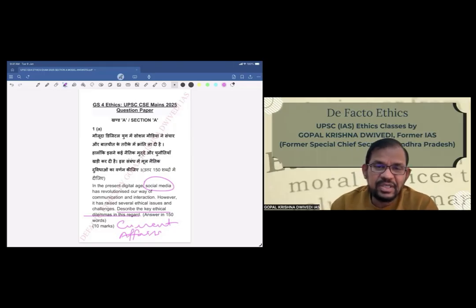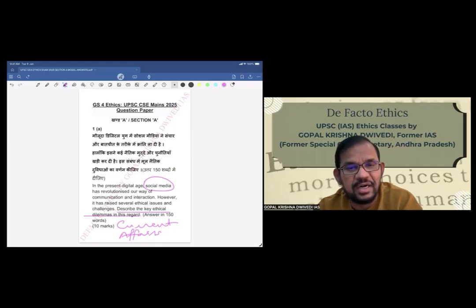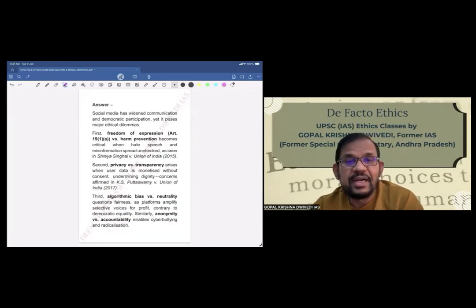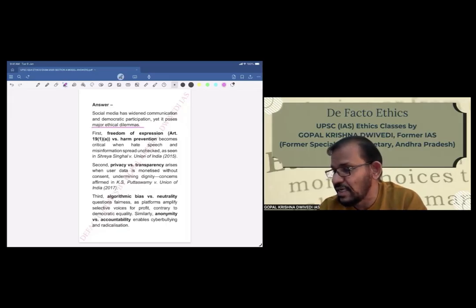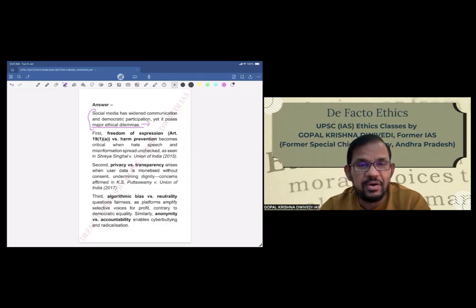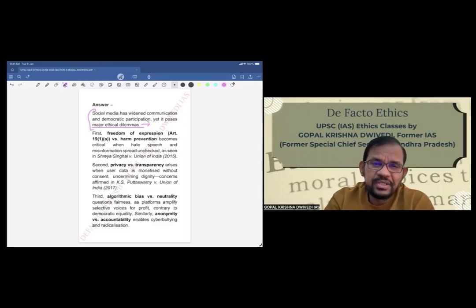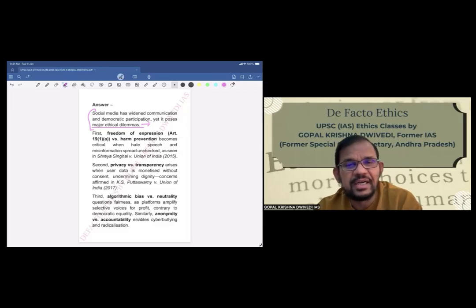Again, I will read the directive. Describe the key ethical dilemmas in this regard. So what are basically the key ethical dilemmas as far as use of social media is concerned? Now let us see that. Social media has widened communication and democratic participation, yet it poses major ethical dilemmas. So in the first sentence itself, we have reached directly to the question. We are not giving a big introduction because the number of words is very limited. You cannot keep on explaining in 2-3 sentences. So we have to start listing what the ethical dilemmas are, that's all.